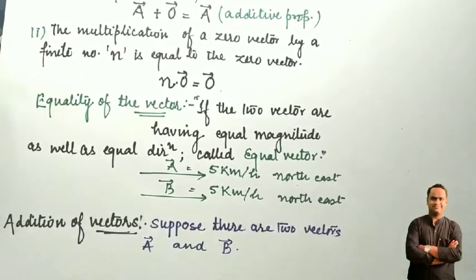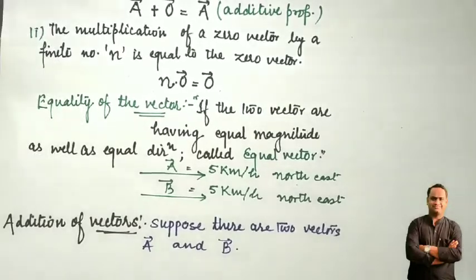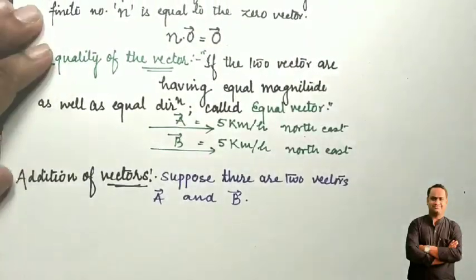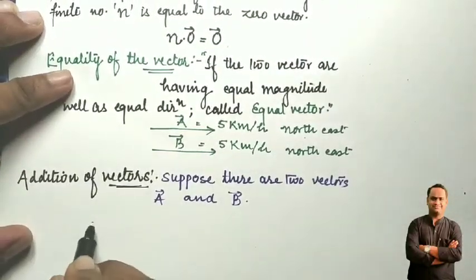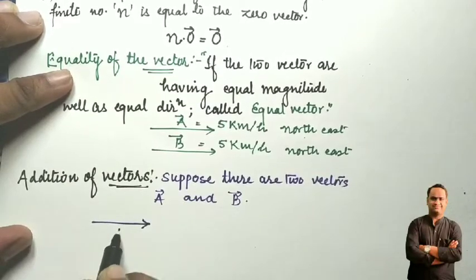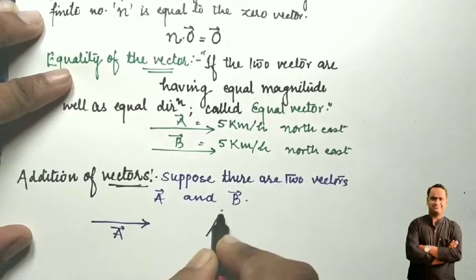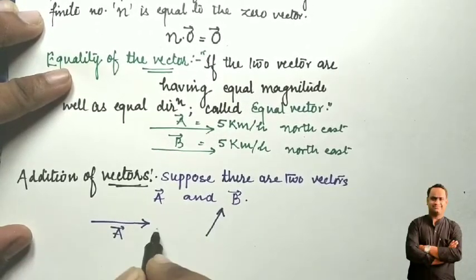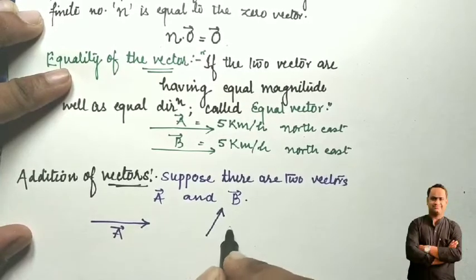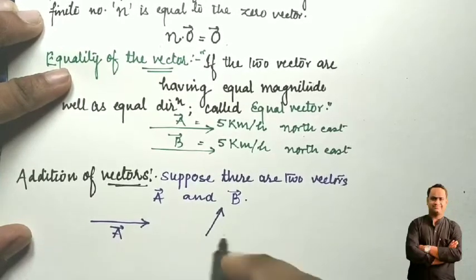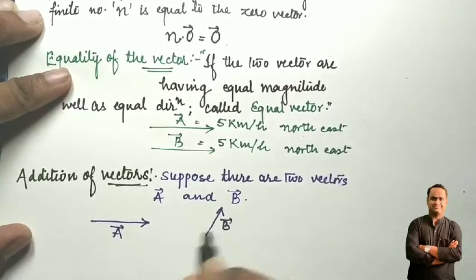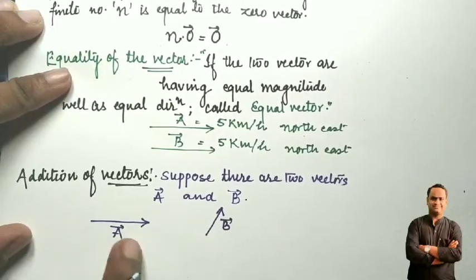So let's draw the two vectors. Suppose we have a vector A moving in the forward direction, and the next one is vector B, which is in a slight slant in the upward direction. So how can we add these two vectors?